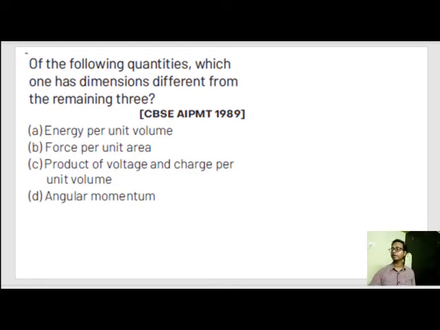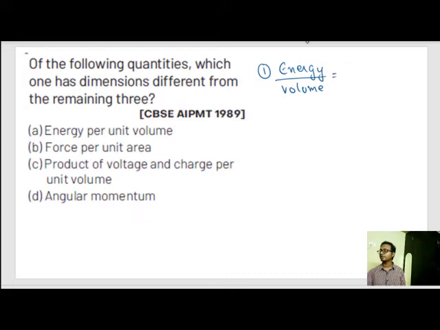Of the following quantities, which one has a dimension different from the remaining three? Pressure per unit volume, force per unit area, product of voltage and charge per unit volume, angular momentum. Let's see energy per unit volume. Energy per unit volume is energy by volume.